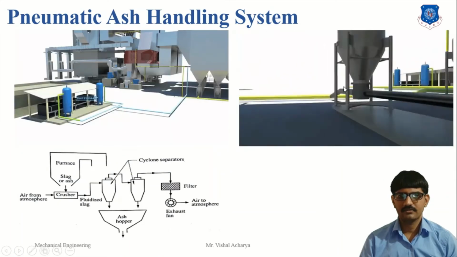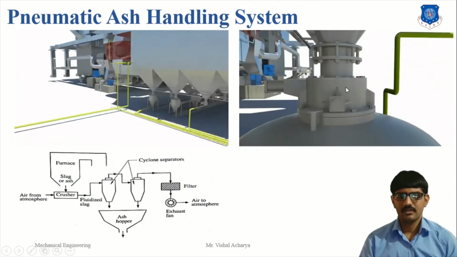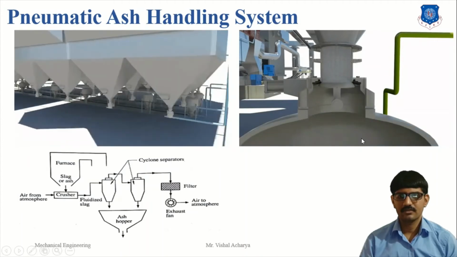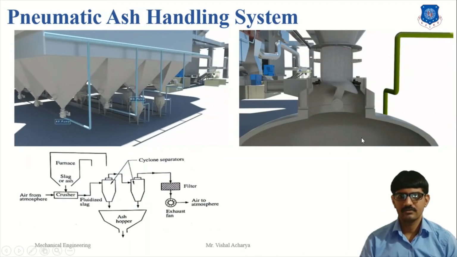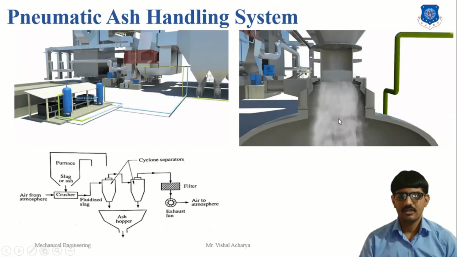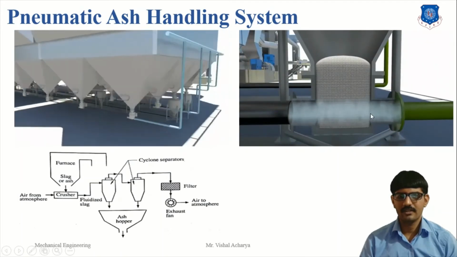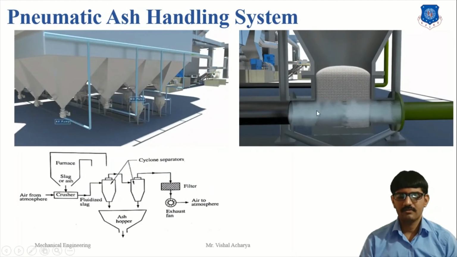Here, ash particles are collected from the hopper and transferred with the compressed air. Here, air is supplied and finally goes to the burner.